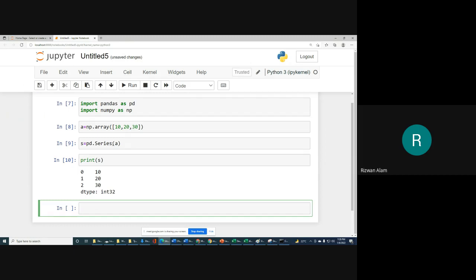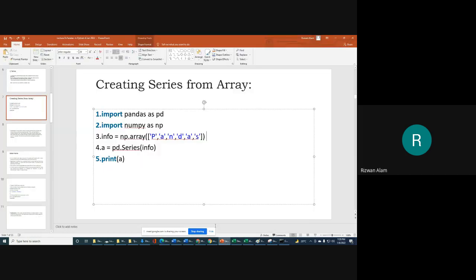So it is a series, and only one column will be there. Then what is this 0, 1, 2? It is the row number, or index number. Only one column will be there, but row-wise you can give labels, so this will be the index. First will be 0, then 1, then 2, and the elements will be 10, 20, 30. The dtype means data type. What is the data type of these elements? So in this way we can create a series.